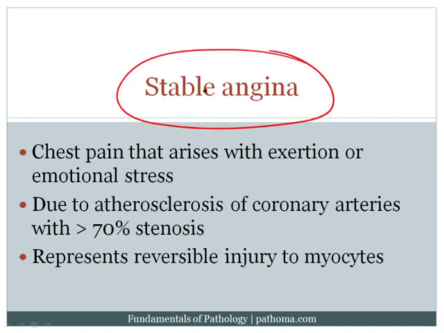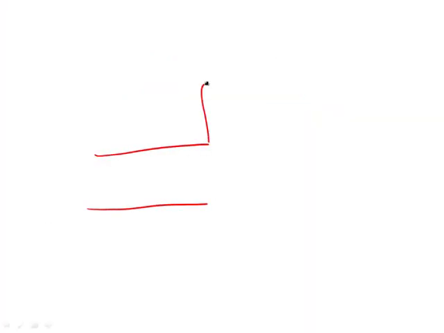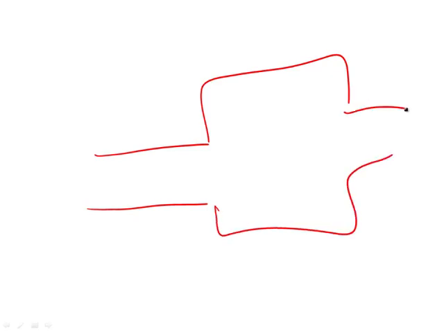The first of these disorders is stable angina. Angina refers to chest pain that is reversible. The term stable here implies that the patient does not have chest pain at rest, but instead develops chest pain with exertion or emotional stress. The idea here is that if this is the coronary artery, which is feeding the myocardium, then the patients have atherosclerosis of the coronary artery. This then decreases the blood flow to the myocardium.